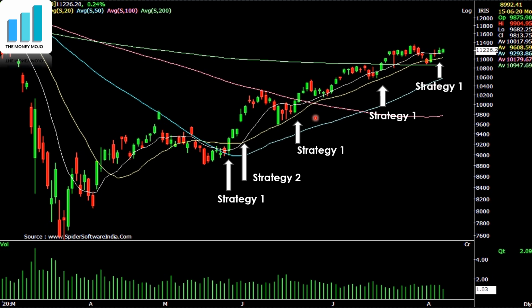There is nothing to do. The 10-day is still above the 20-day. It has not yet turned down. So there is a buy signal that comes in, and then that continues. So this kind of trading can be done. The strategy 1 and strategy 2 trading can be done, and a lot of people do trade like this.